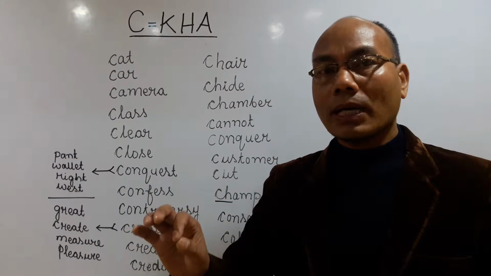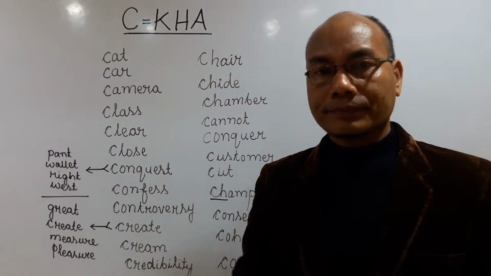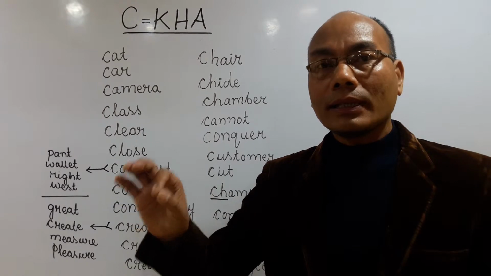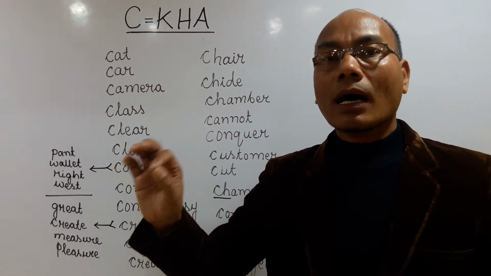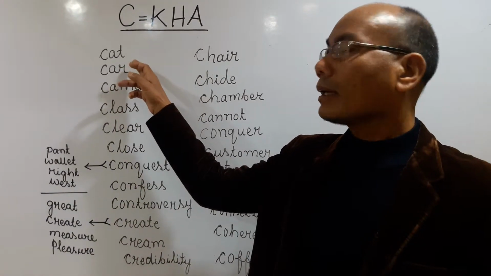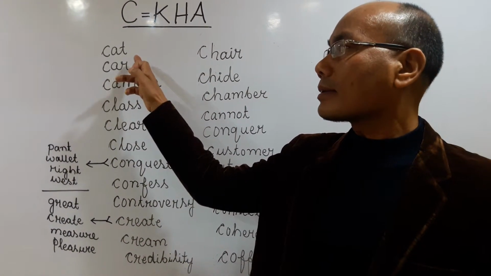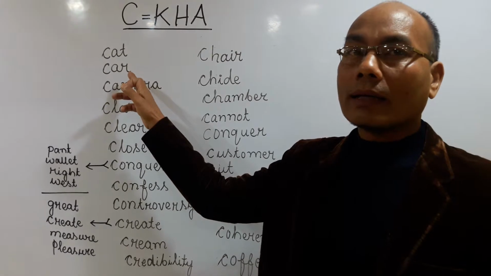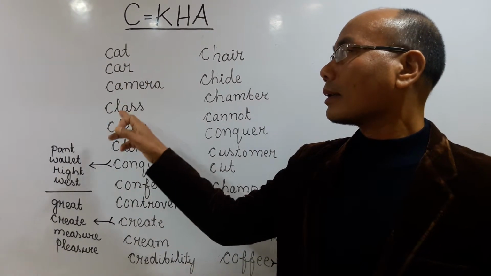This time let me talk about the sound of C. Whenever there is C in a word, you have to give the "ka" sound. For example, you cannot say "sat", you have to say "cat". You cannot say "sar", you have to say "car".